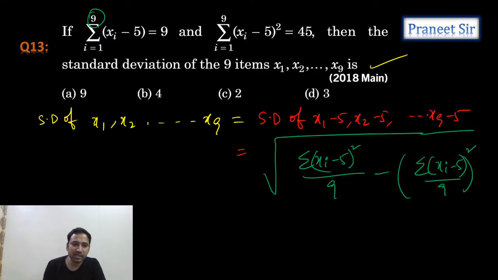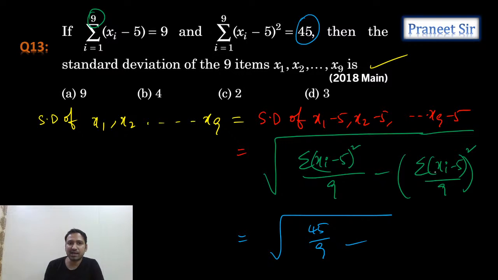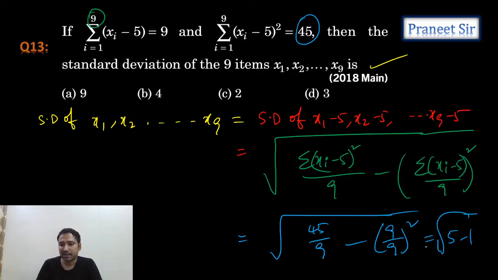Right, okay. Chalo, let's substitute the values here. Square root of sigma xi minus 5 whole square, we know it, which is 45 by 9, minus sigma xi minus 5, we know it, which is 9 by 9, whole square. So tell me how much we get. Are we getting 5 minus 1? Root 4 we get, which is equal to 2. Yes, 2 is the answer, guys.